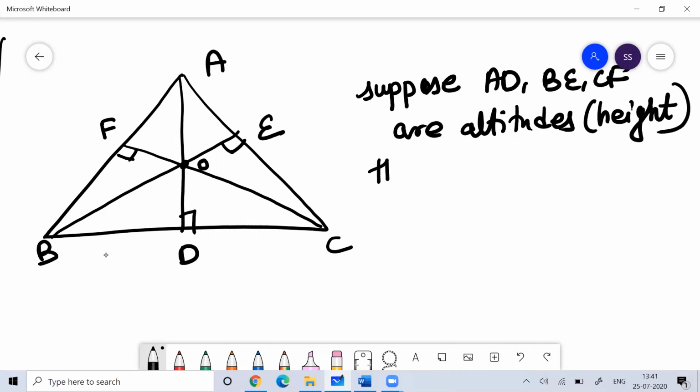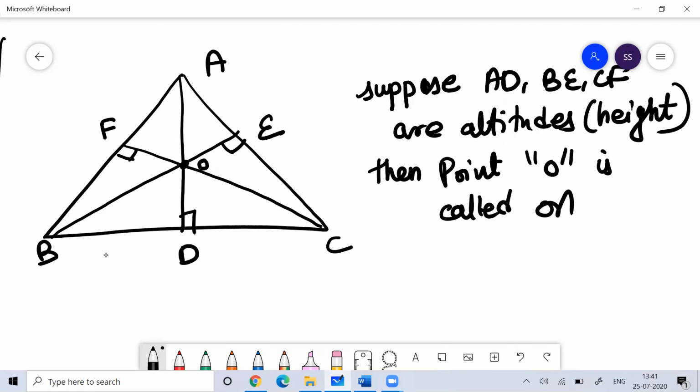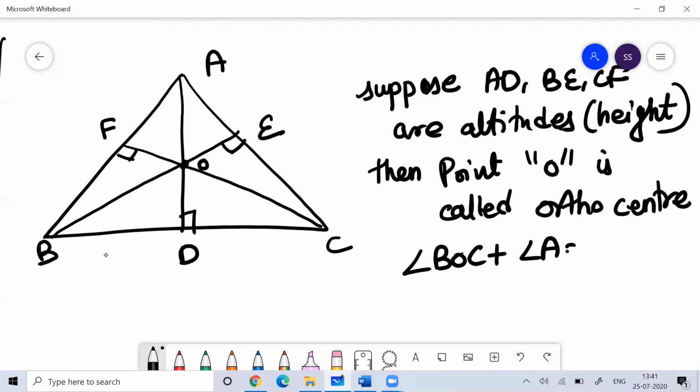Then point O is called the orthocenter. Now the very important property you can remember here: if O is the orthocenter, then the sum of angle BOC plus angle A will be equal to 180 degrees.